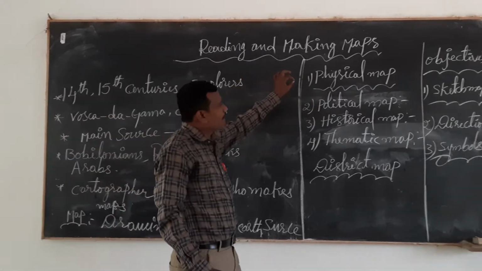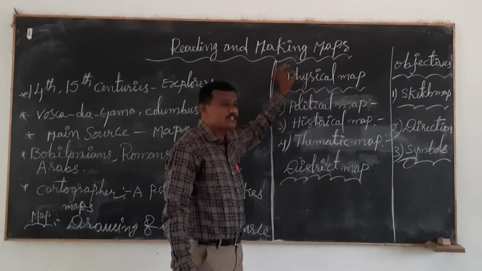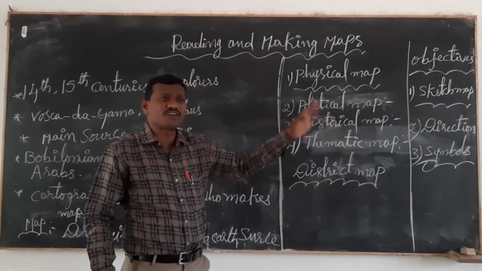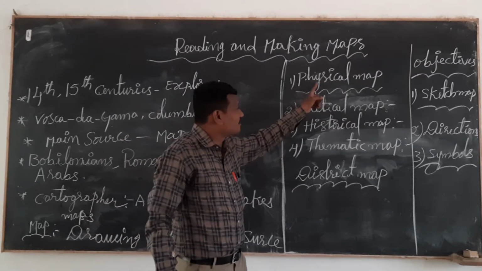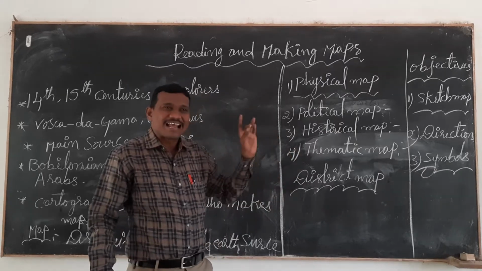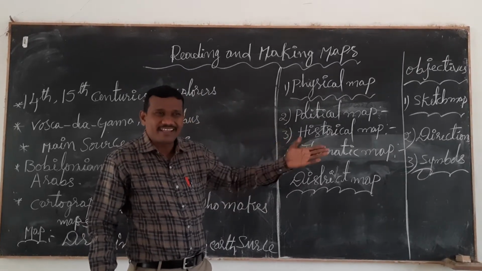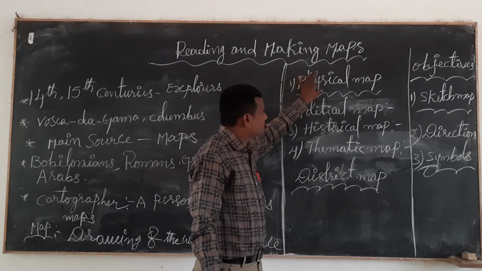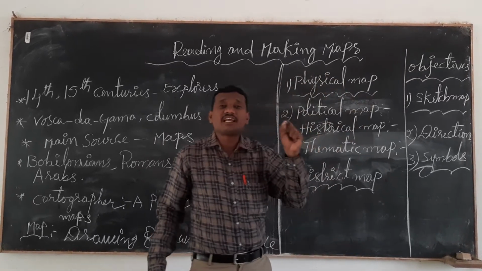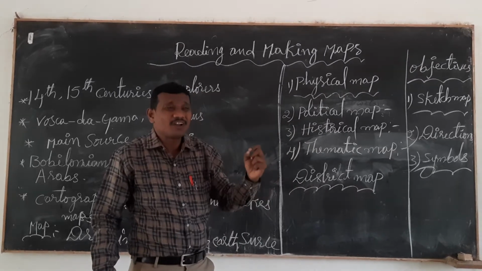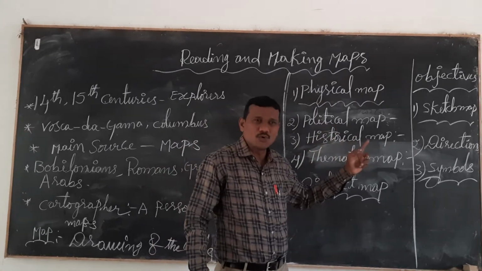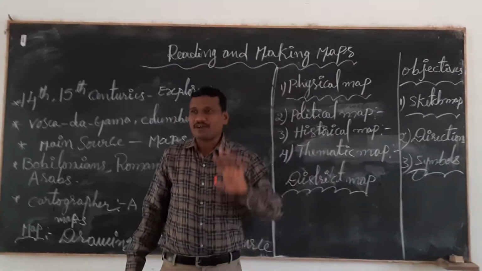What can a physical map show? A physical map can show the physical features of the earth. What are the physical features of the earth? Mountains, plateaus, plains, and water bodies.